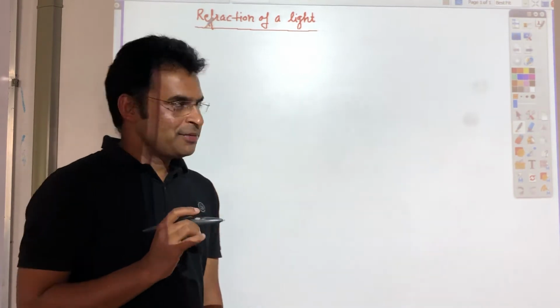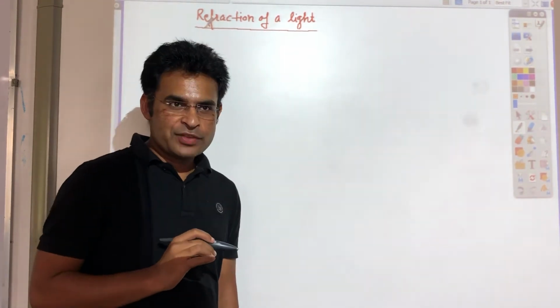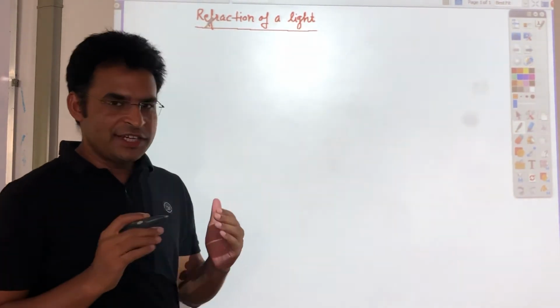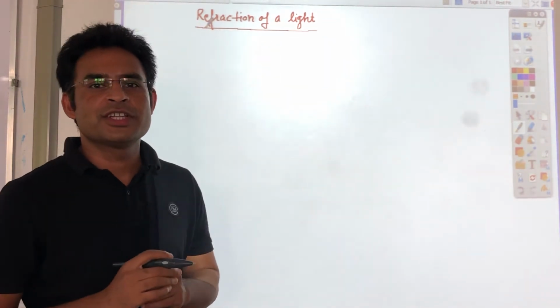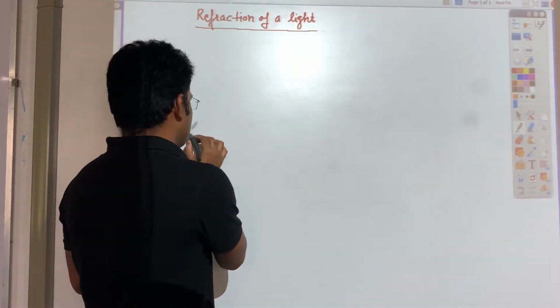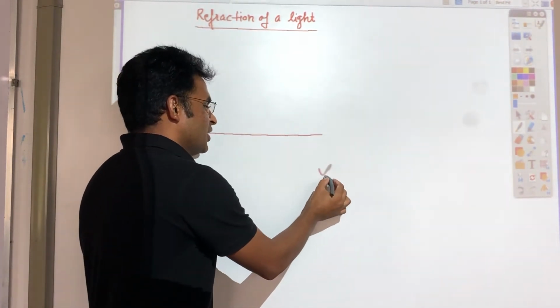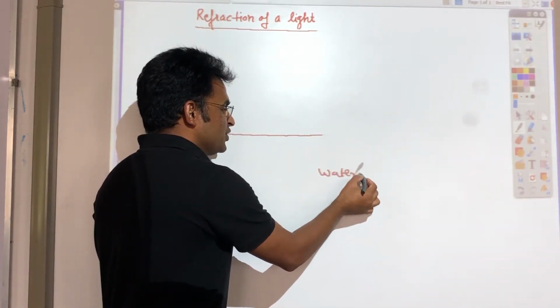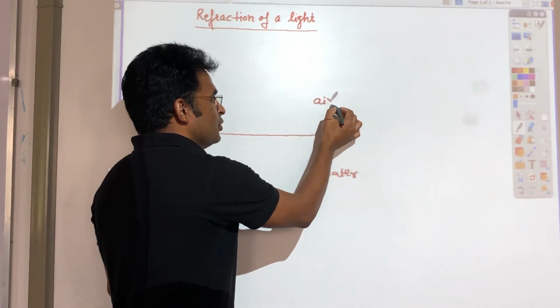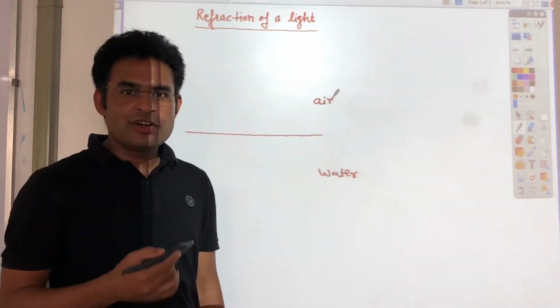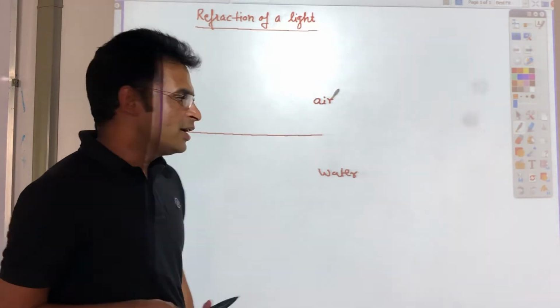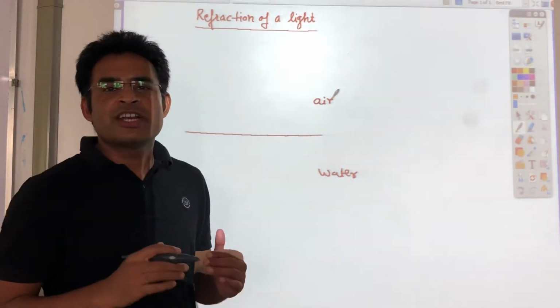Okay, this video is about refraction of light. Refraction means light traveling from one medium to another. For example, if we take two media, let's say this one is water and the upper medium is air. If light travels from air to water, or water to air, this phenomenon is called refraction.